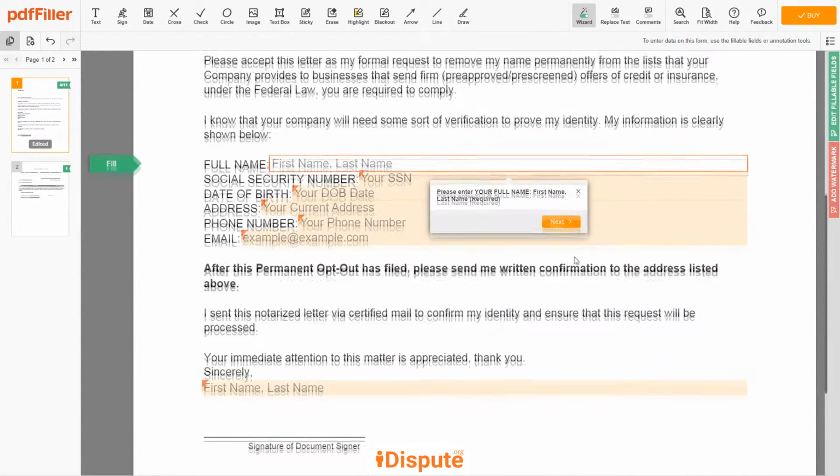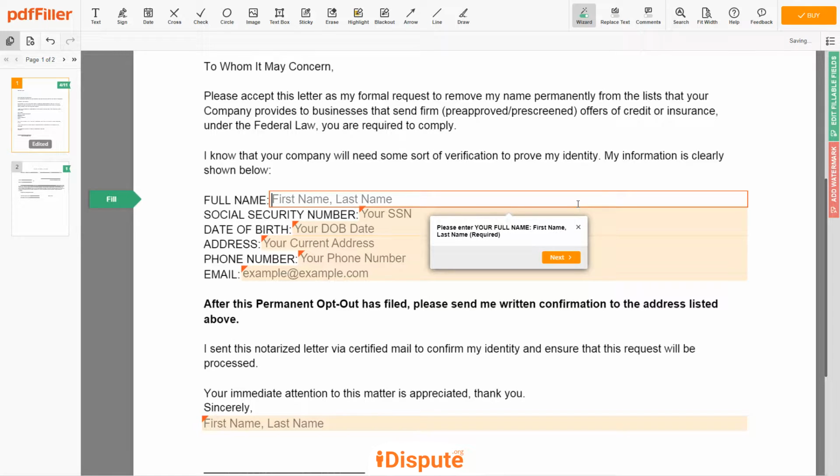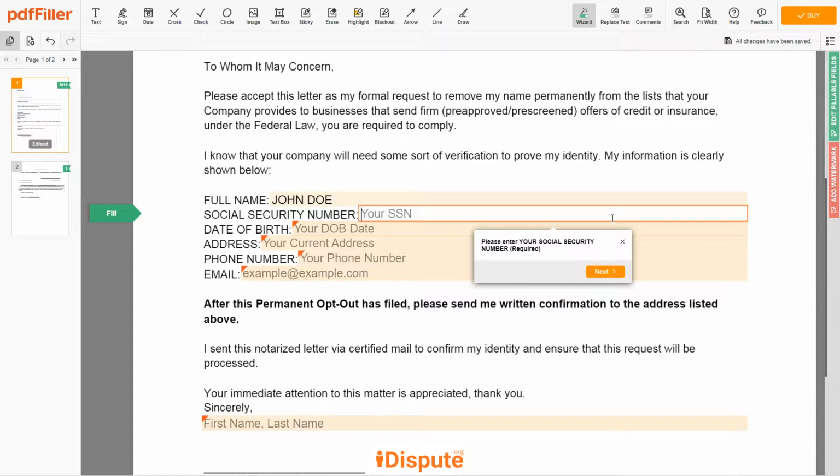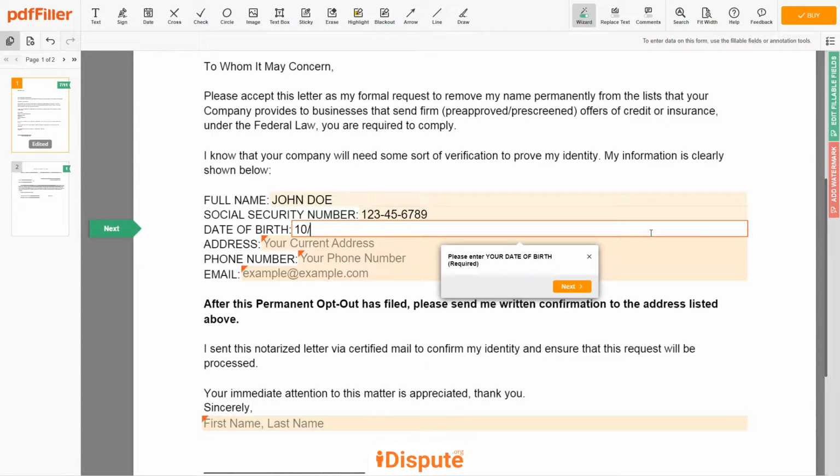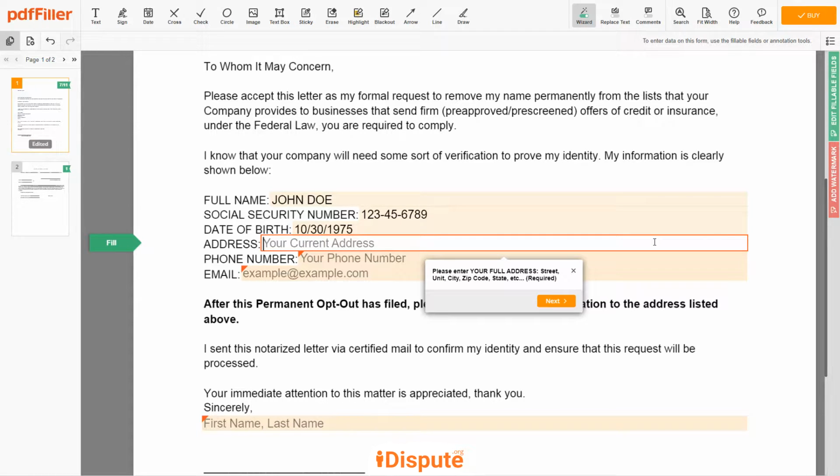Scroll down, and enter your first and last name exactly as they appear on the driver license or ID, John Doe. Then, input your social security number, 123456789. Date of birth, October 30, 1975. Enter your current address again, 123 Example Street, Unit 1, New York, New York 12345.